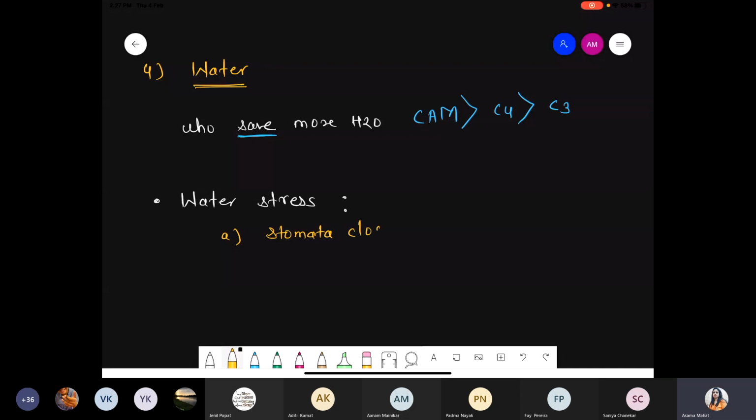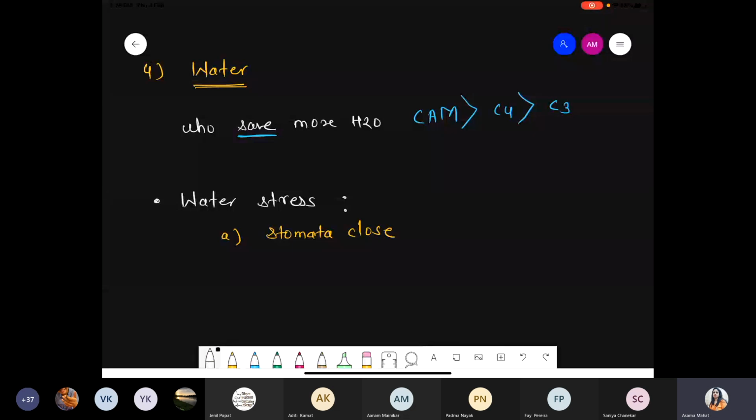First event क्या होगा? Stomata close, and what does it mean that stomata close? There is no transpiration, because whenever we talk about the process of transpiration, there is a loss of water, right? So from this point of view, we are talking about stomata getting closed. It means there is no transpiration, because the stomata are closed.